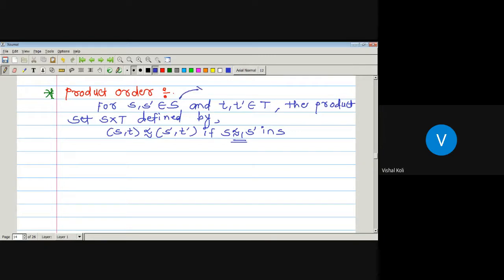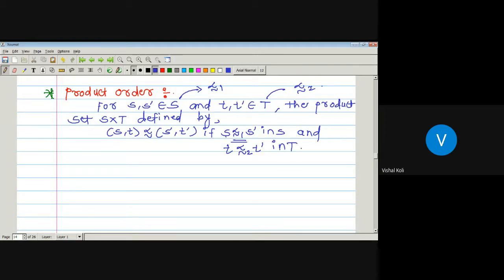On set S, the relation is nothing but this one, and on set T, the relation will be precedes 2. These are just the notation for our given relation. An ordered pair precedes the second ordered pair whenever S precedes S dash in S and T precedes T dash in capital T.